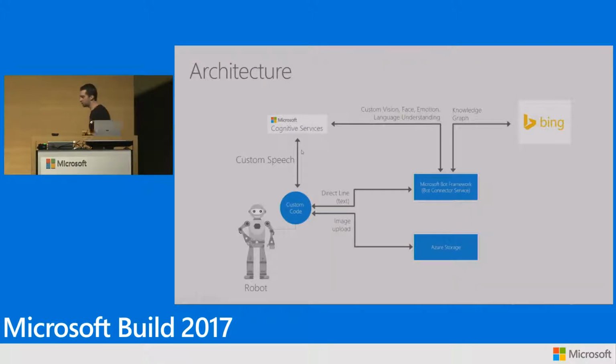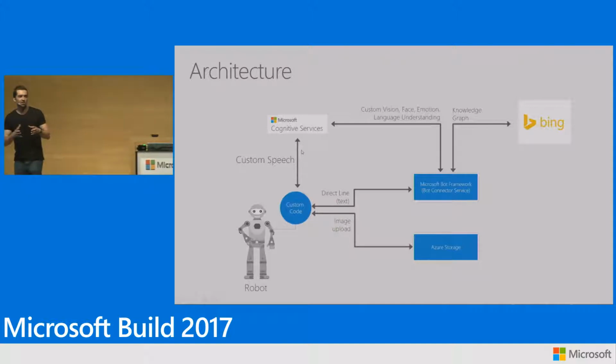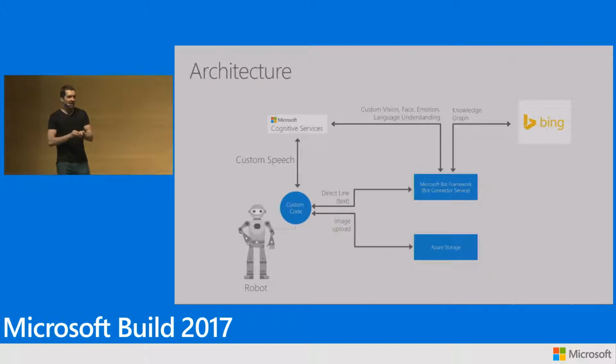One of our new APIs is called Custom Speech API. What it allows you to do is to train it to understand different accents, noise environments, children talking, specific terms that people don't typically use. Then you can improve dramatically the accuracy of speech recognition in environments like this, right? That's a REST API. We announced it very recently. And you can use it from robots, from applications, from anything.